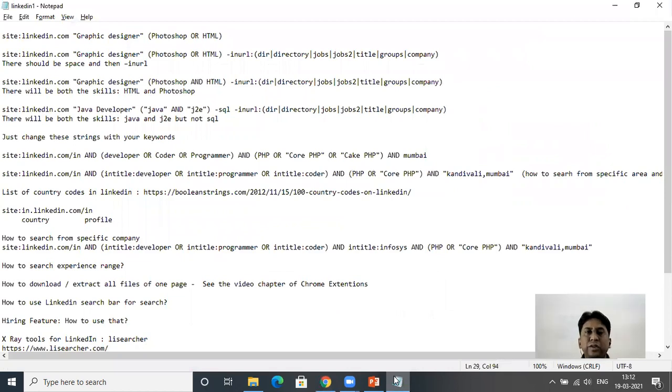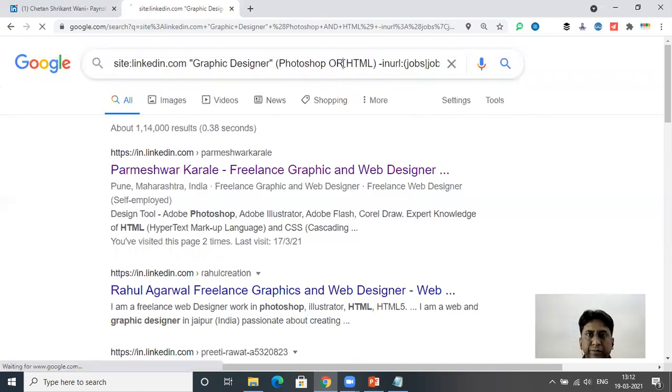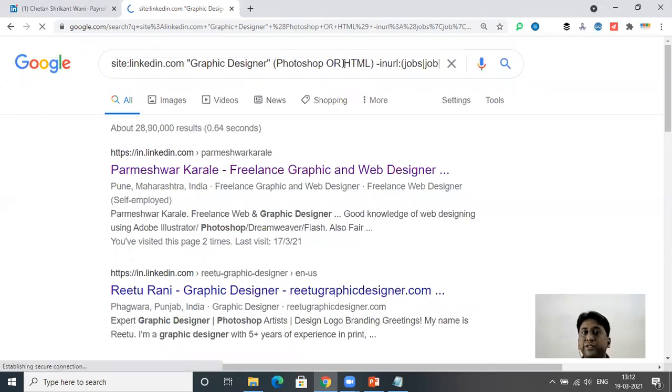Now, if I want Photoshop or HTML, I'll just change the string to OR. Here I'll just change it to OR. Now the result has changed to 28,90,000, because either the keyword HTML or the keyword Photoshop will be found by Google.